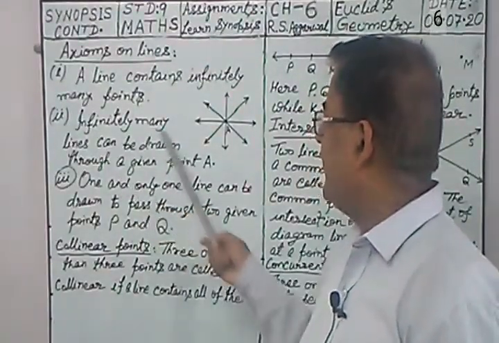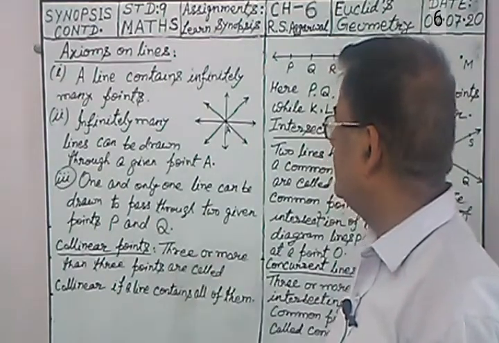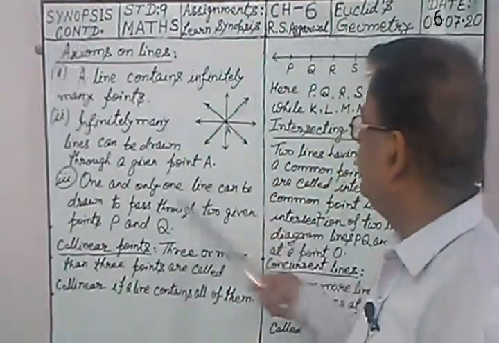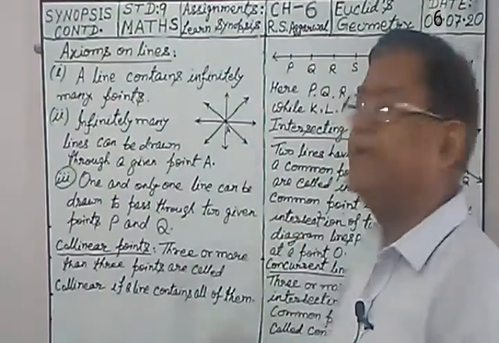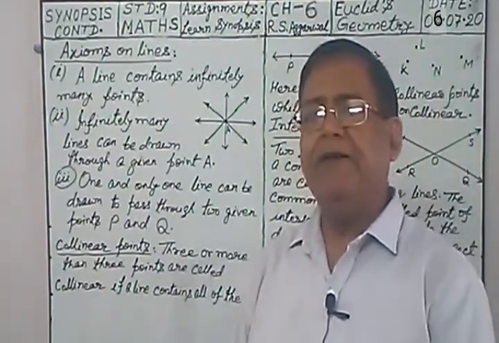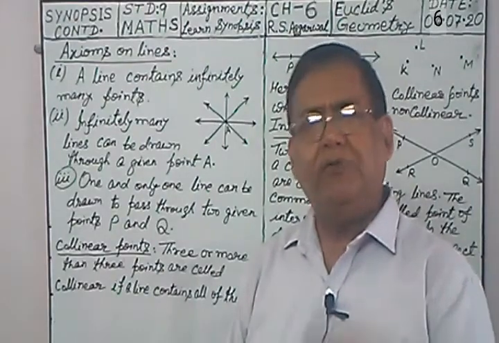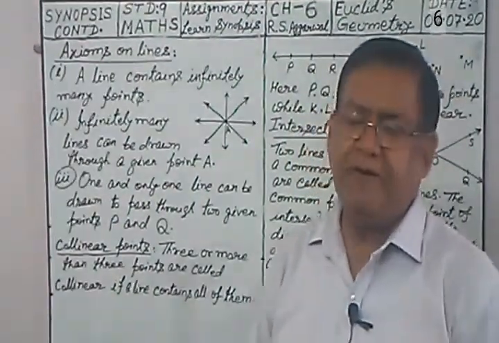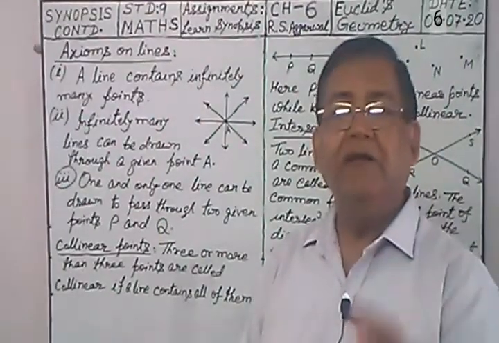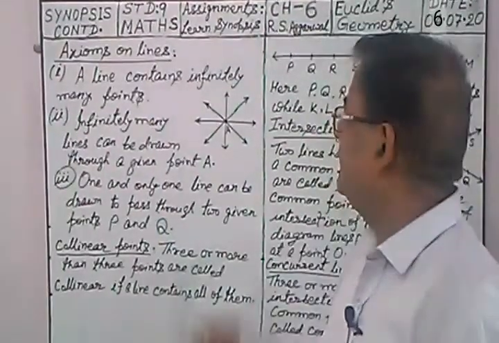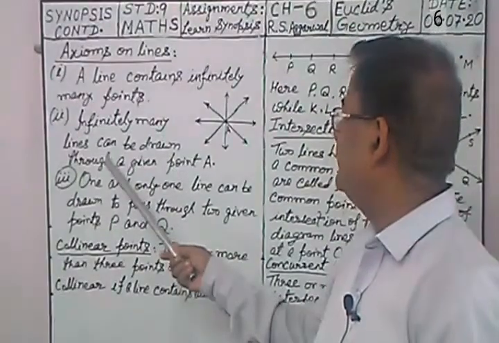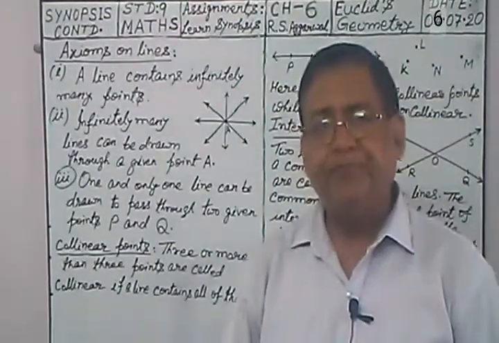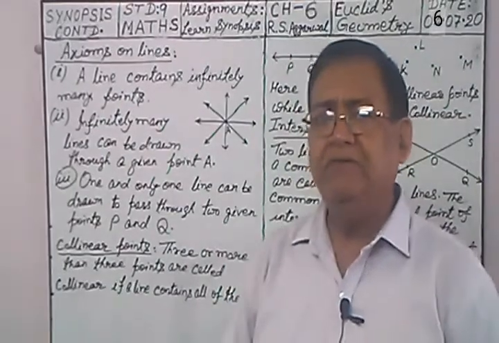Second, infinitely many lines can be drawn through a given point A. Here see the diagram. Here is a point A. From that very point, from any point, you can draw infinitely many lines. So, infinitely many lines can be drawn through a given point A. Coming to the third